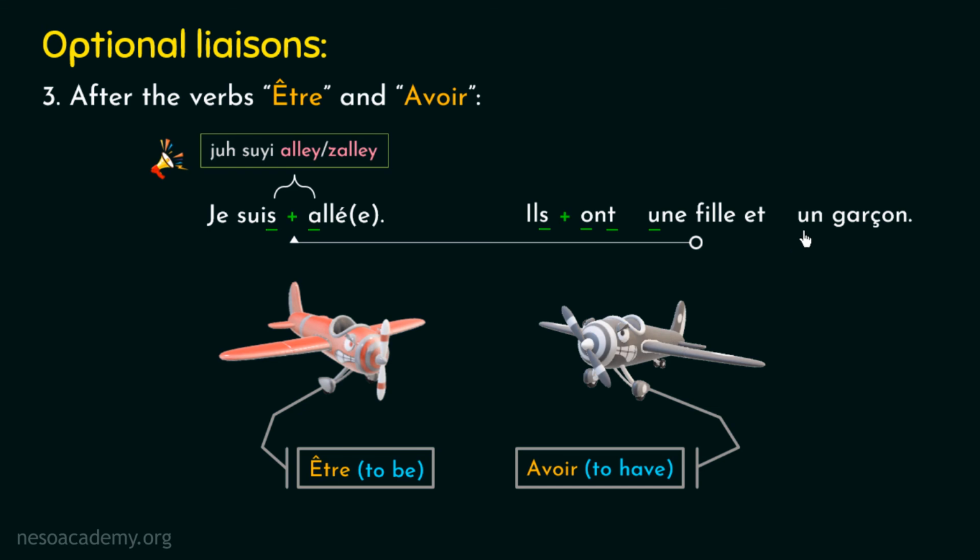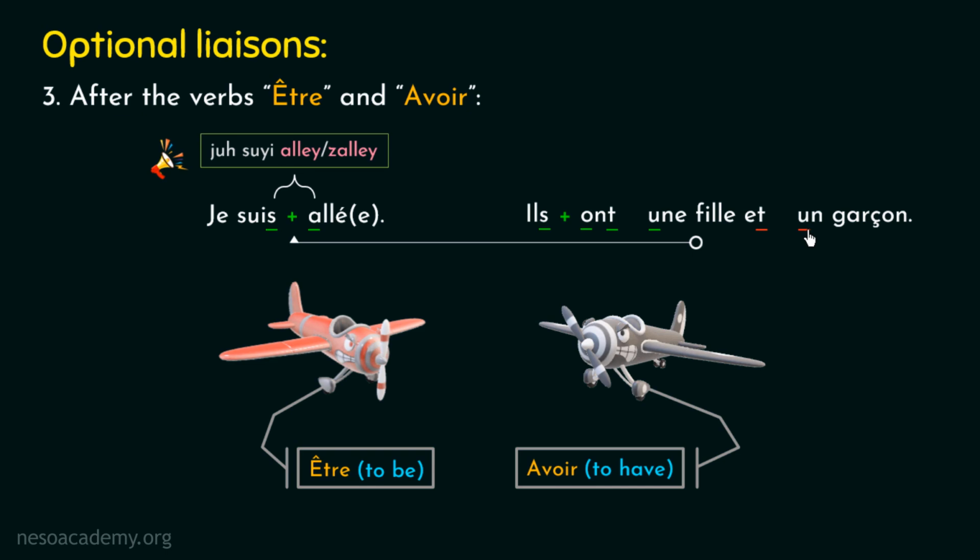But we need to again verify whether this liaison belongs to the third case of optional liaison or not. If you observe carefully, you will find that as the liaison conditions are satisfied after this French word a, this liaison does not belong to the third case of optional liaison, but it belongs to the fifth case of forbidden liaison. Hence, the liaison will be forbidden here. We cannot apply the liaison in this case, and we have to pronounce both these words separately.